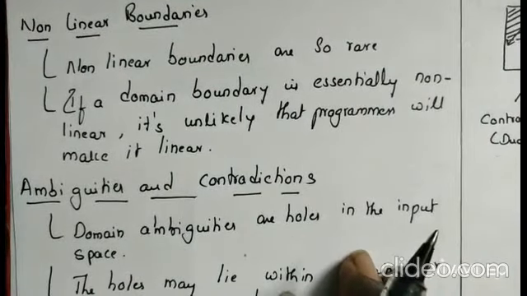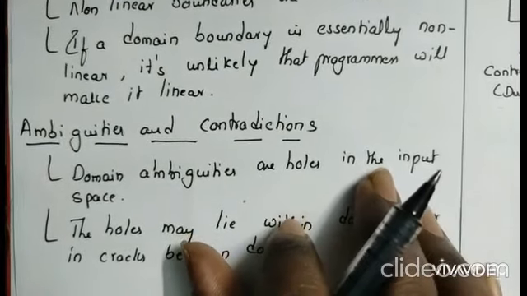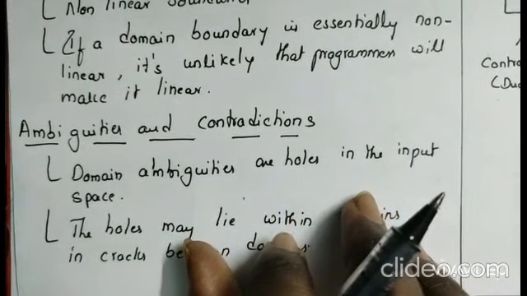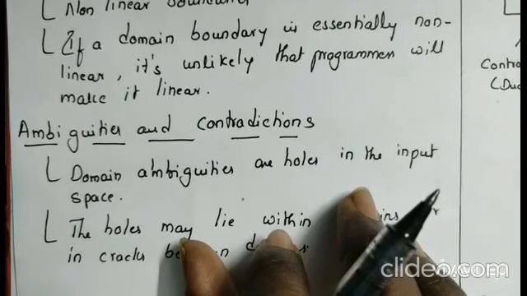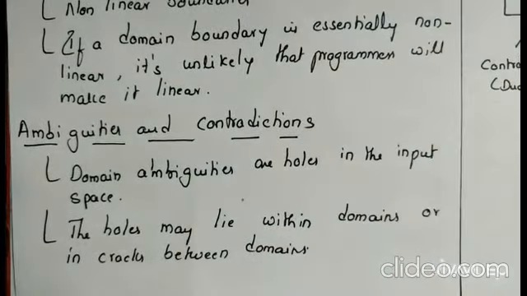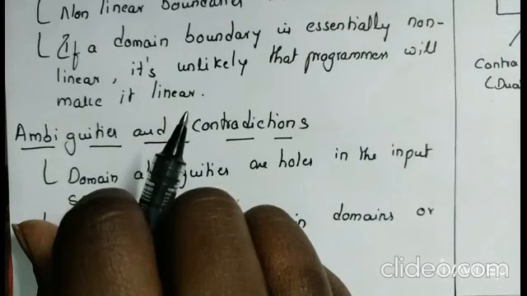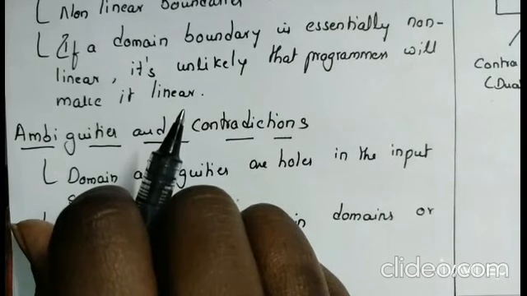Actually, domain ambiguities are holes in the input space. The holes may lie within a domain or in cracks between domains. I will show these holes in an example. Let us go with our theoretical part first, and we will make it practical by drawing a figure with holes. Actually, a hole in a one variable input space is easy to see. Previously I said that one variable is called a number line domain, two variables planar, and three variables hyperplane, like this.